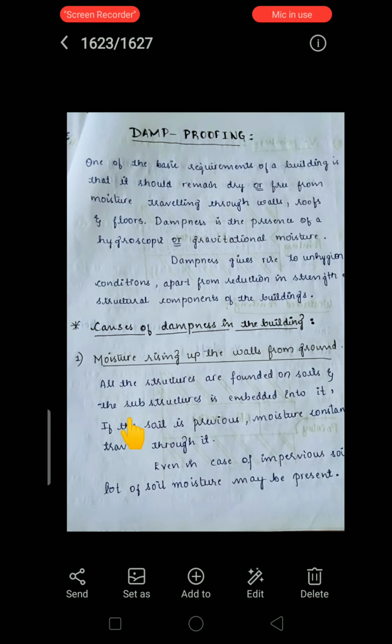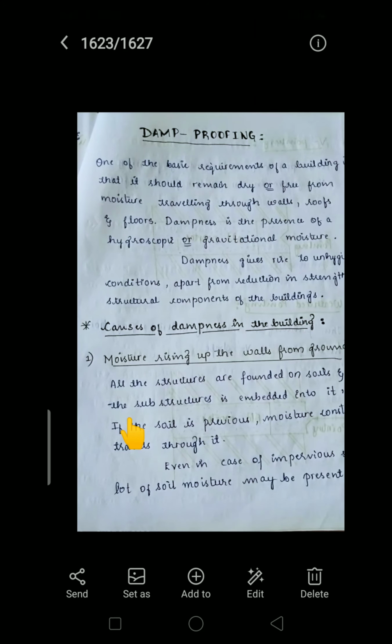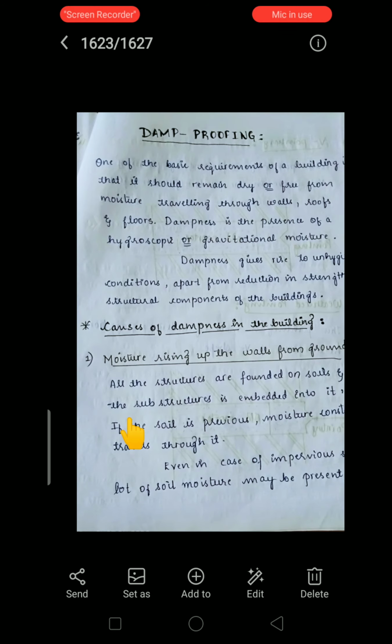Obviously, groundwater does not enter only through the foundation. There may be chances of groundwater entering the building through walls and floors, because walls also have direct contact with the soil, and even the floor. After the plinth finishing we provide the floor, so the plinth components also have direct contact with the soil.